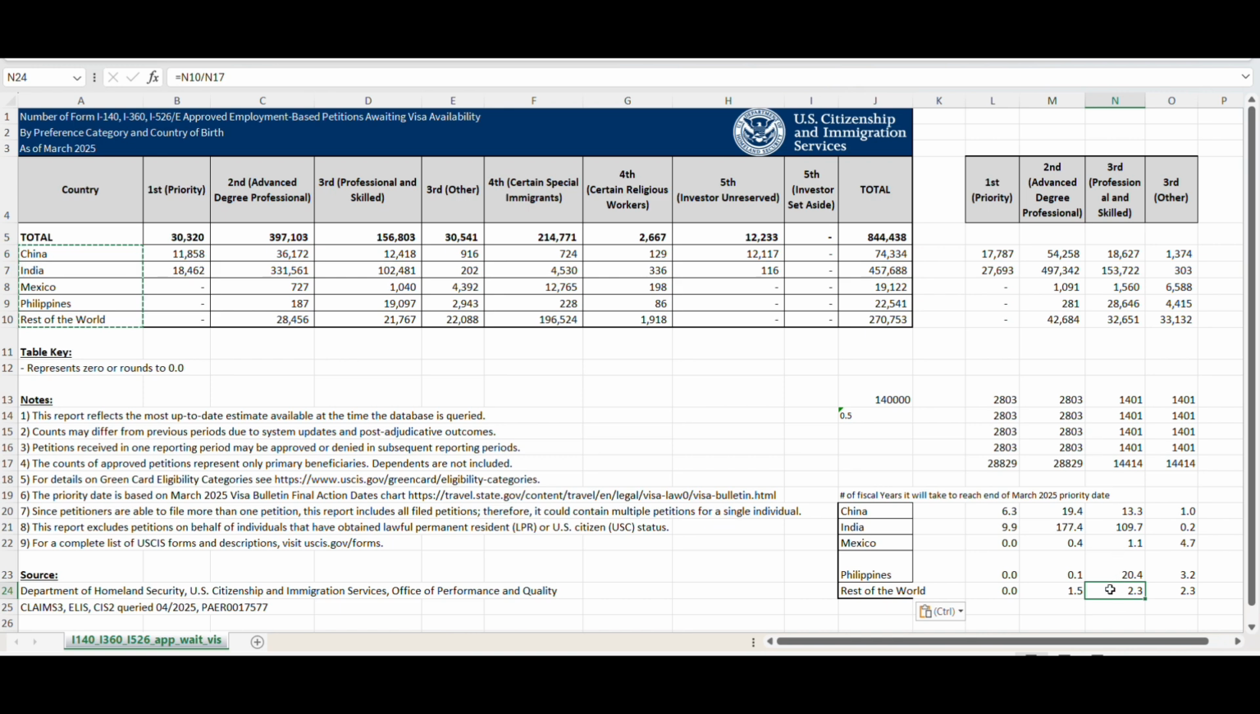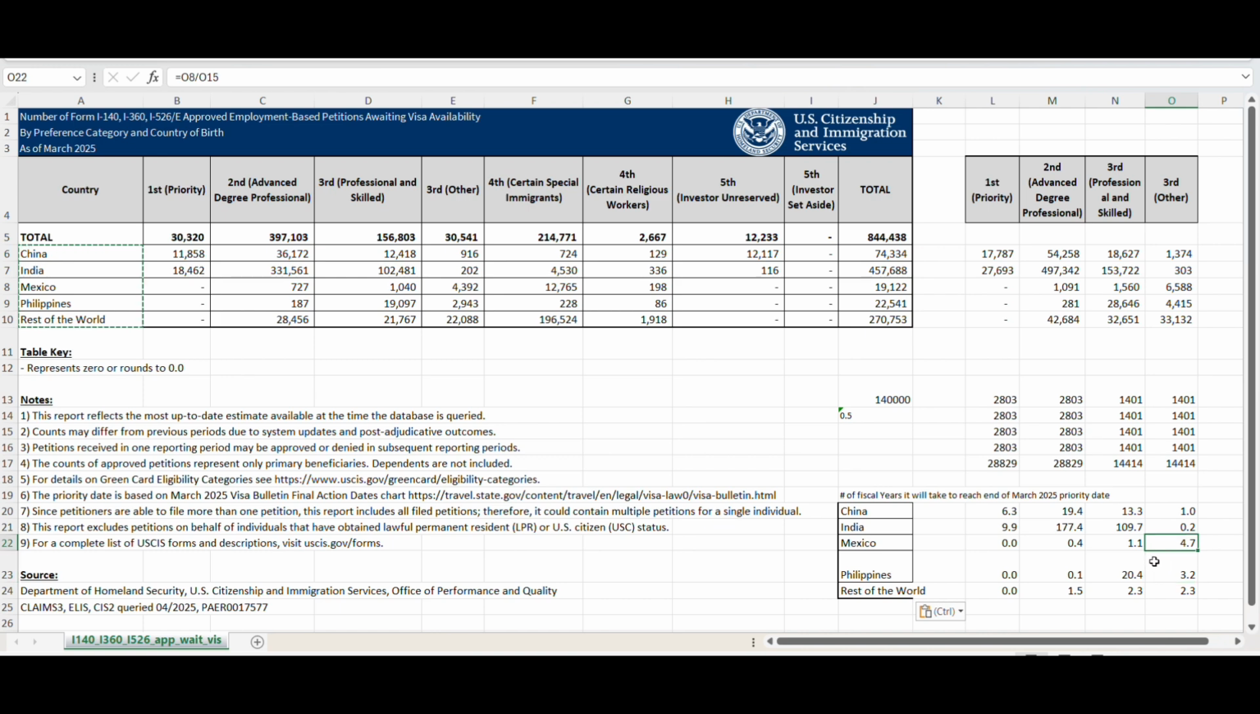For the rest of the world, EB3 skilled, to reach March 2025 priority date, I'm anticipating it will take 2 years approximately. Because I divided evenly, it looks very similar for EB3 other workers, rest of the world. And same, it says that Philippines EB3 other workers takes 3 years, but it will follow along the rest of the world as it did in the current fiscal year.